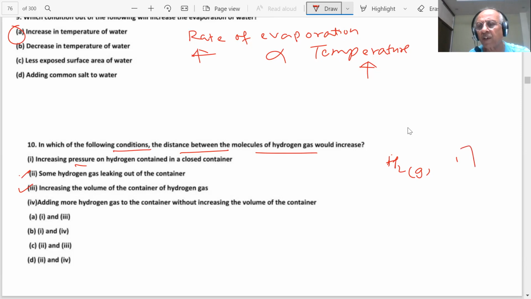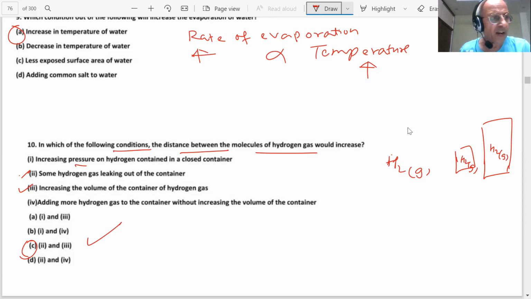If I increase the volume of the container, what happens? First, the gas was in this container, H2 gas. Now I increase the volume of the container. What will happen? Here, the distance will increase. So which are the correct ones? The second and third. What choice is correct here? A, B, C, D? Answer C. Okay. Second and third.